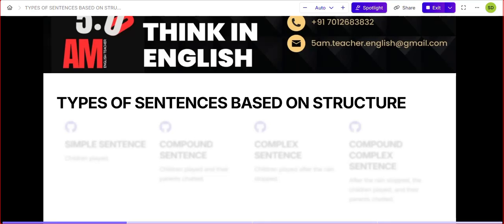Right, today we are going to learn about the types of sentences. So, initially, I wanted to ask you, what do you know about a sentence, or what is a sentence?